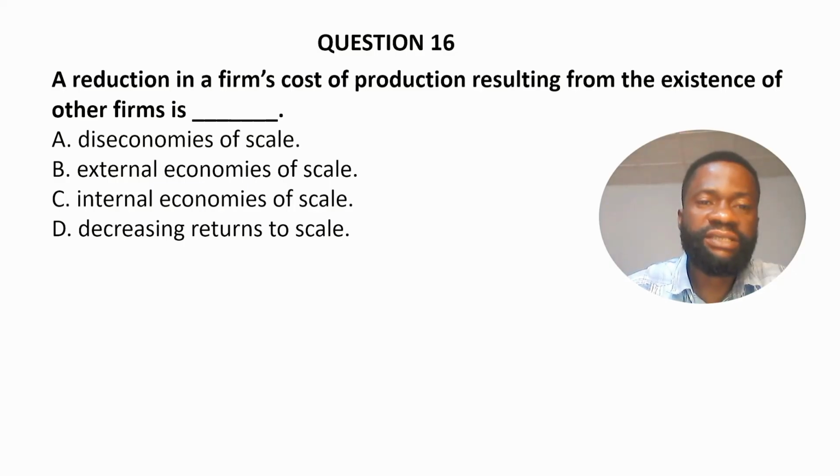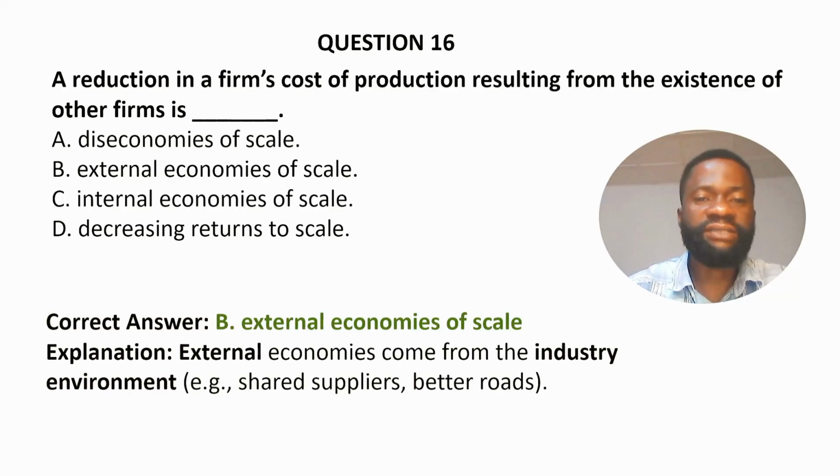C. Internal economies of scale. And D. Decreasing returns to scale. The correct answer to the question is option B, external economies of scale. External economies come from the industry environment, such as better roads, shared suppliers, and so on.